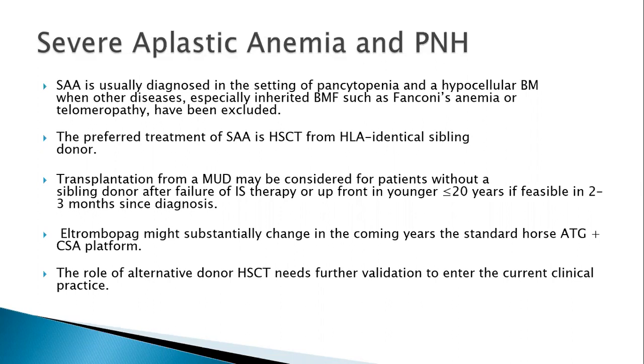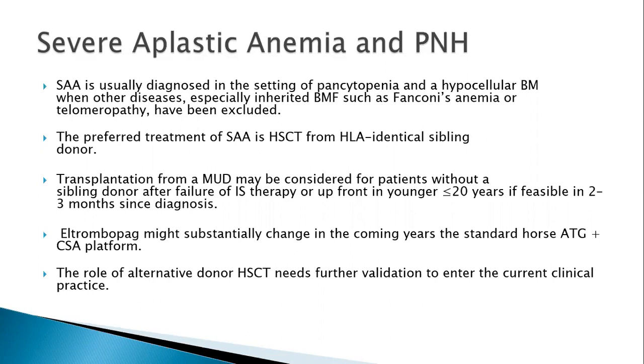An unrelated donor transplant can otherwise also be considered in patients less than 20 years of age, and when we know that we can find a donor within 2 to 3 months since diagnosis. Because the longer the cytopenias, the increased risk of infections, and the patient becomes more transfusion dependent and likely to have a lot of red cell alloimmunization.